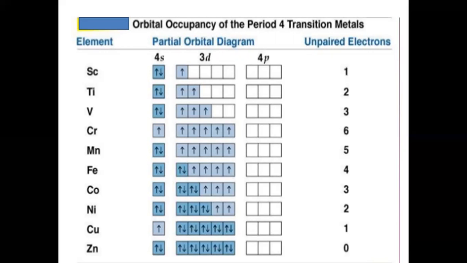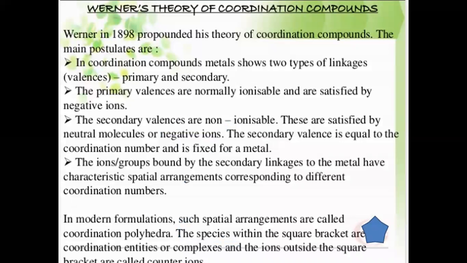And here I want to discuss the electronic configuration of fourth period transition metals. In scandium, you can see there is one unpaired electron. Titanium has 2, vanadium 3, chromium 6, manganese 5, iron 4, cobalt 3, nickel 2, copper 1, and zinc does not have any free electron, meaning unpaired electron.